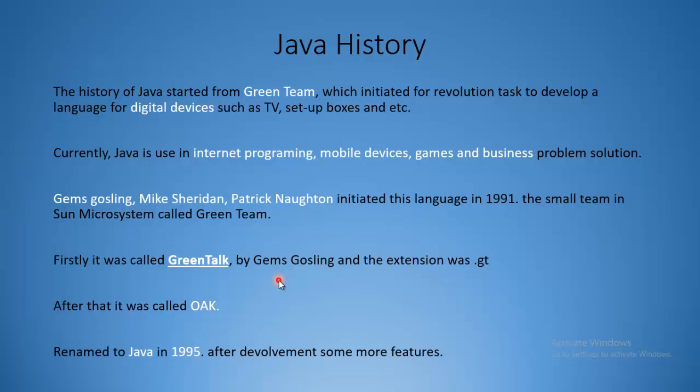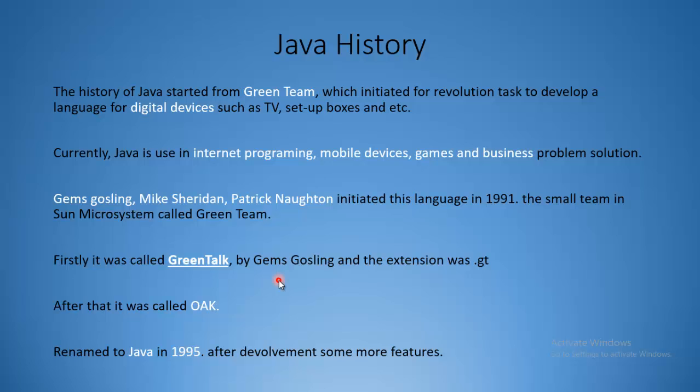Java history. The history of Java started from the Green Team, which initiated an evaluation task to develop a language for digital devices such as TVs and set-top boxes. Currently Java is used in internet programming, mobile devices, gaming, and business problem solutions. Nowadays, more than 3 million devices run Java.